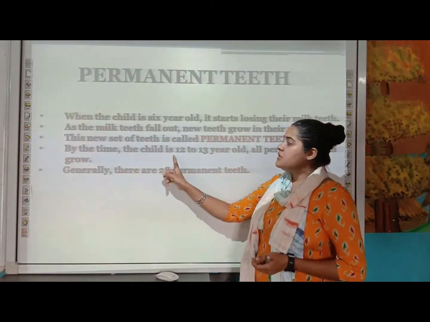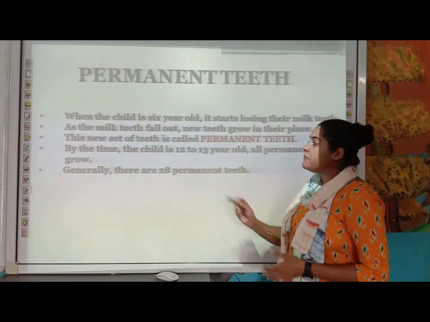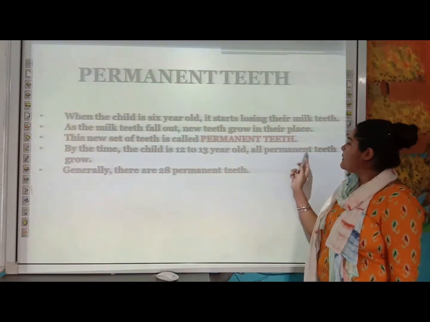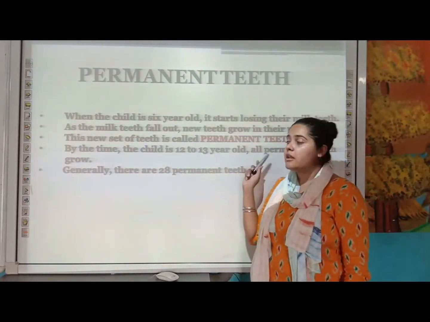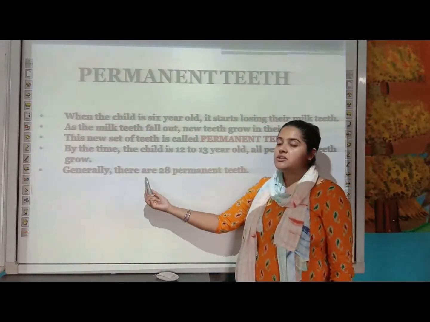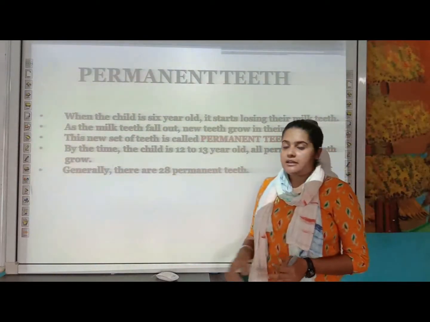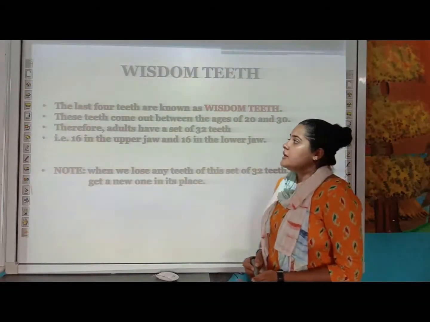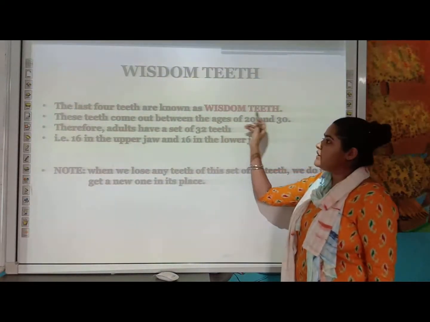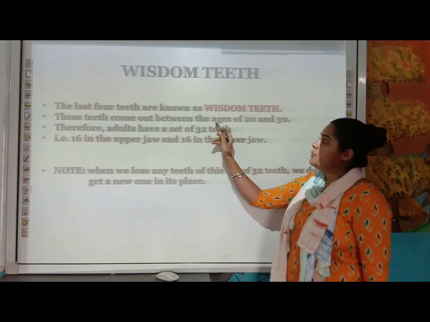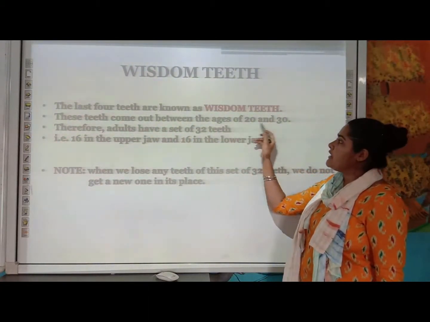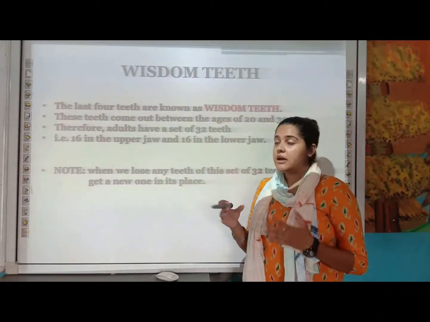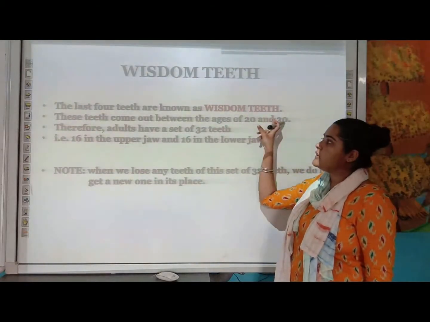By the time the child grows up to 12 to 13 years old, remember these years, students, all the permanent teeth grow, and there are generally 28 permanent teeth. Next is your wisdom teeth. The last 4 teeth are known as wisdom teeth. These teeth come out between the age of 20 to 30. They come in last.